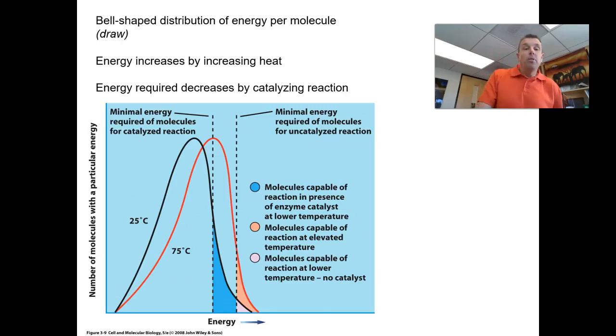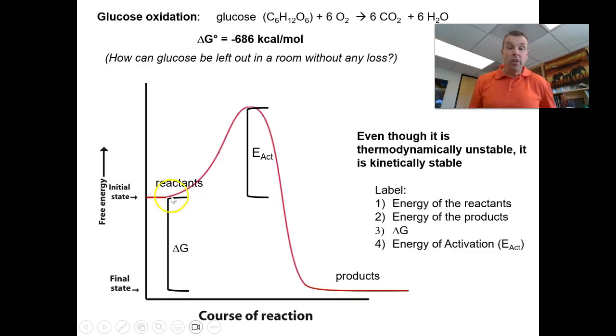All right, so one of the things that we know is that all molecules have energy. And if you look at the number of molecules, there's this bell-shaped curve of energy. So some molecules just naturally have higher energy than others, and it looks like a bell-shaped curve. And so let's say there's a certain amount of energy that's needed to get over this hump, right?